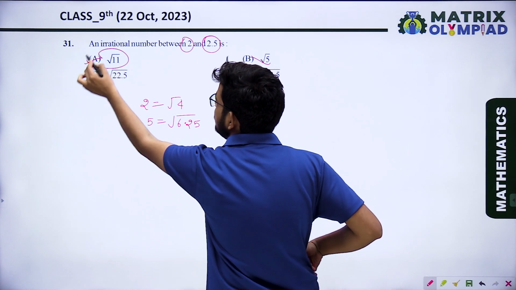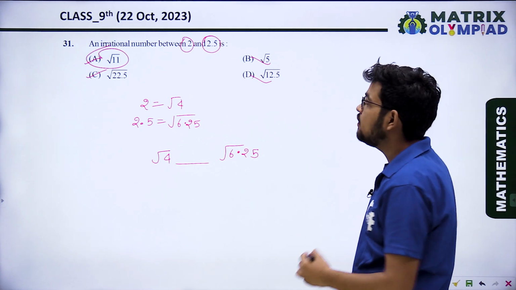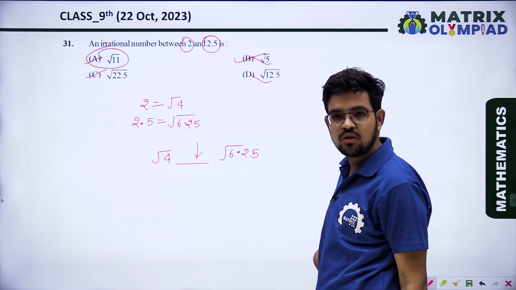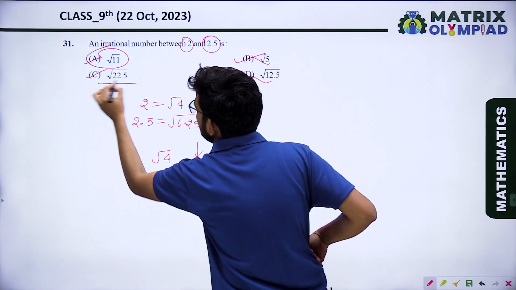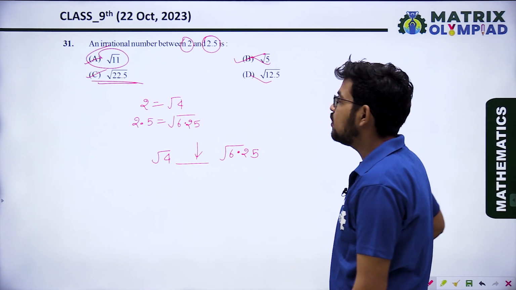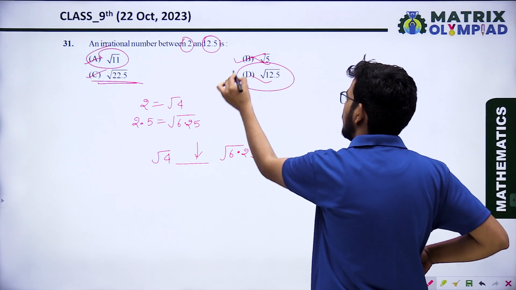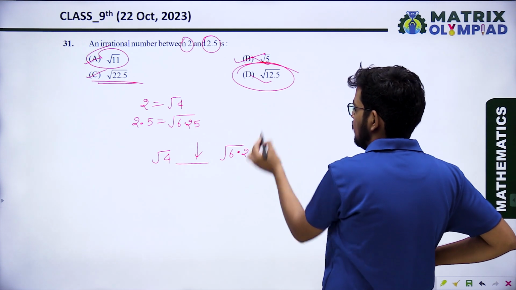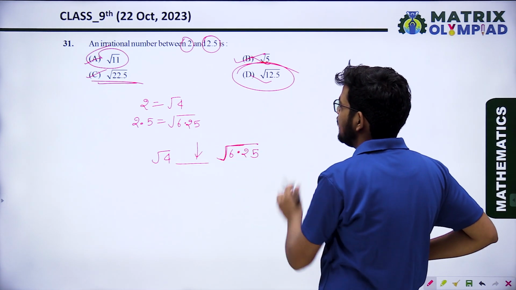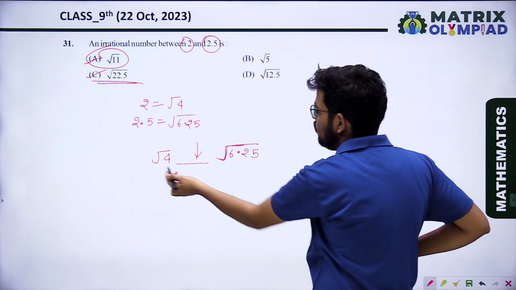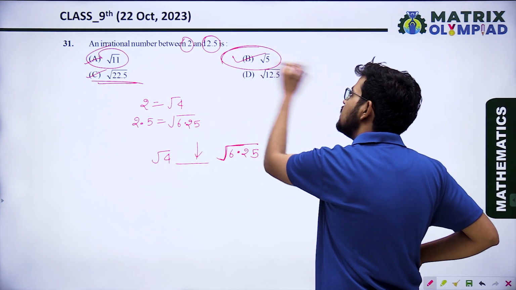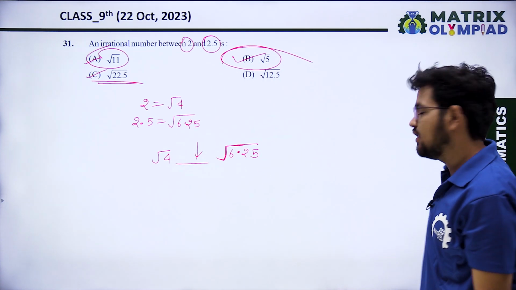Root 11 is greater than root 6.25. Root 5 lies between root 4 and root 6.25. Root 22.5 is greater than root 6.25 and root 12.5 is also greater than root 6.25. So which number is lying between root 4 and root 6.25? That is root 5. So option B is the correct answer.